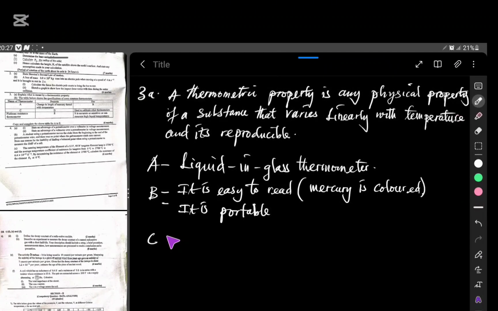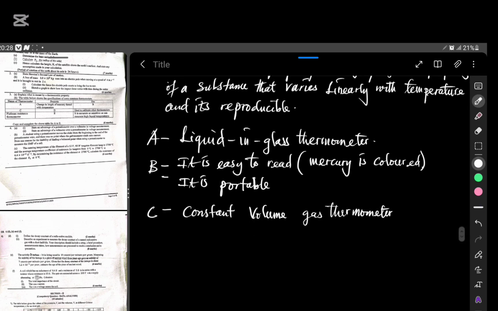So here in C, I will say C is a constant volume gas thermometer. Now, D needs the property.